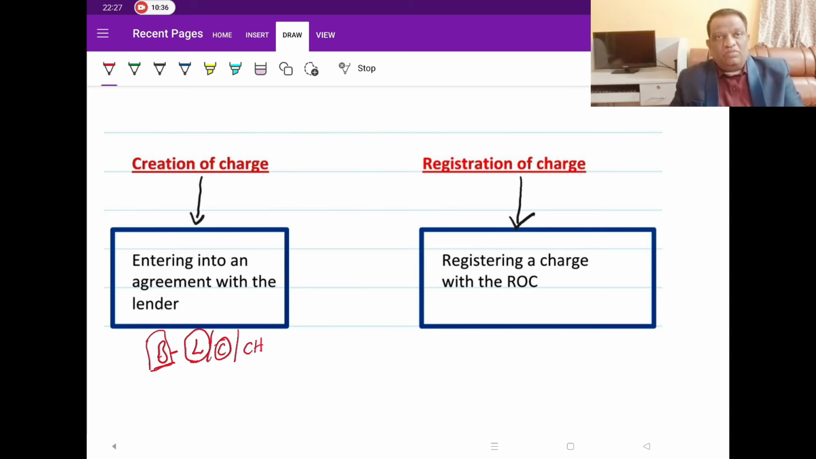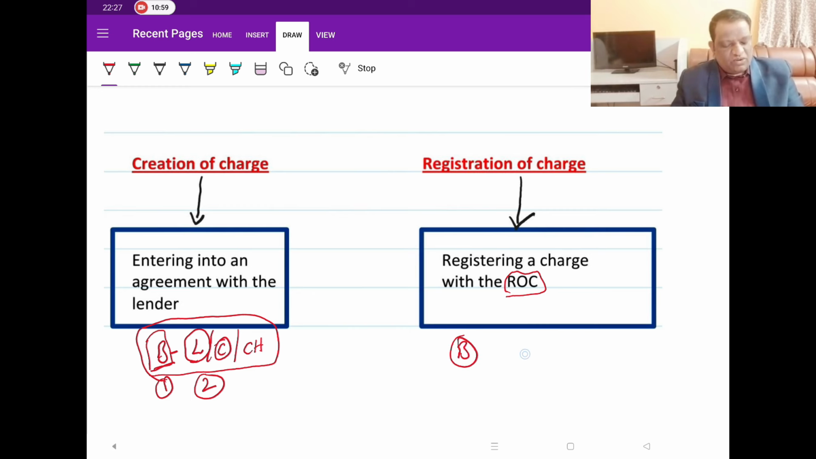So, when you talk about creating the charge, there are only two parties involved. One is the borrower and the second one is the lender. You can call him a creditor or a charge holder, whatever the names. But when it comes to registering the charge, whatever charge you have created, you are going to register with the ROC. So here there are three parties: your borrower, the lender, and the ROC. All three characters come into the picture here, whereas in creation there are only two parties.